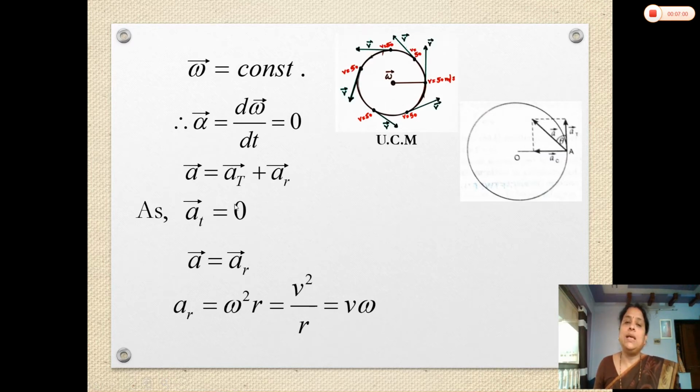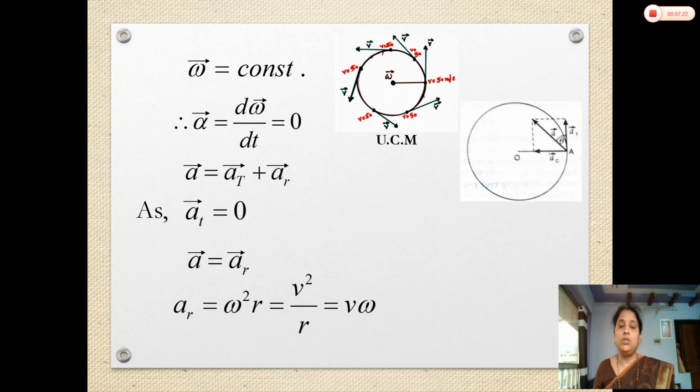As the tangential acceleration is 0, we can say the linear acceleration is equal to the radial acceleration. This means there is only the radial acceleration in uniform circular motion, directed along the radius and towards the center. So why is there radial acceleration in uniform circular motion? What is the cause of radial acceleration?